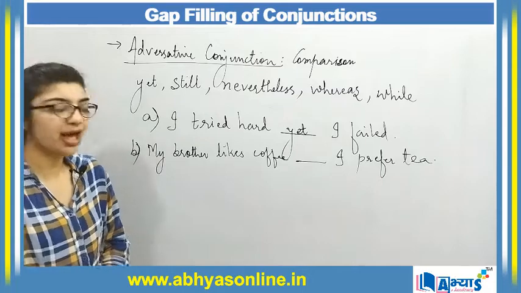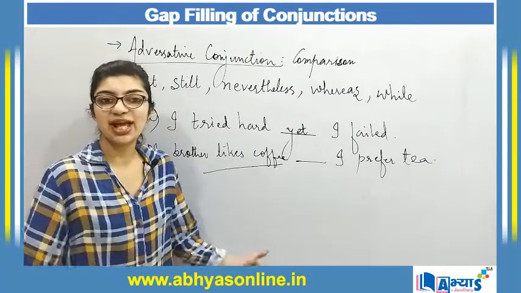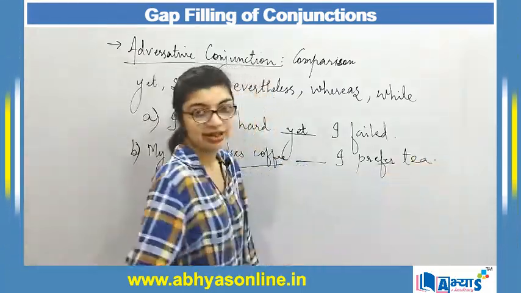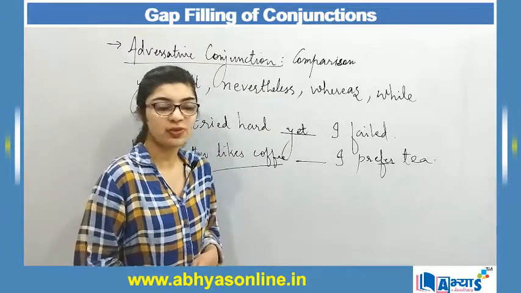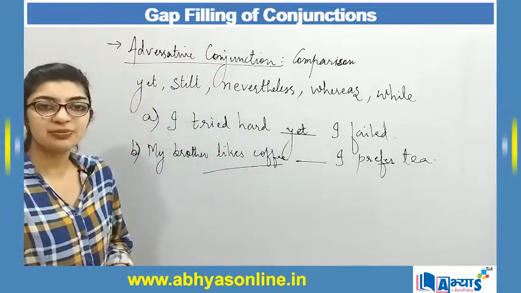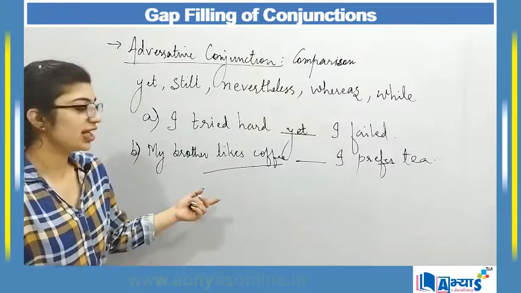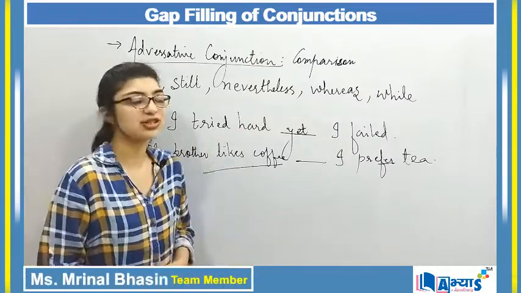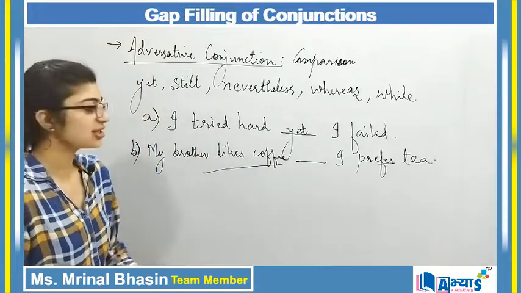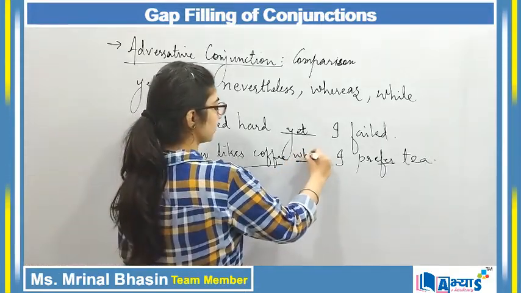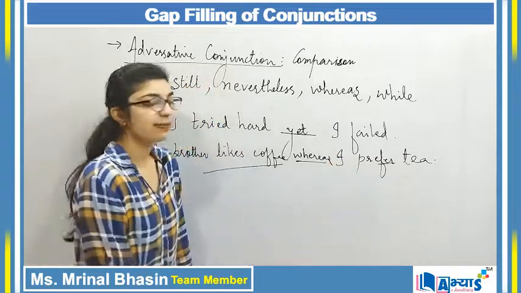Again we are making a comparison over here, that one person likes coffee and the other person likes tea. So there is a comparison, there is a clash between two, and whenever there is a comparison between something, then for connecting those two words or phrases, we make use of adversative conjunction. And out of all these conjunctions, I will say whereas I prefer tea.